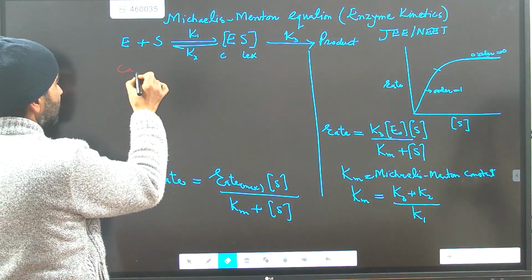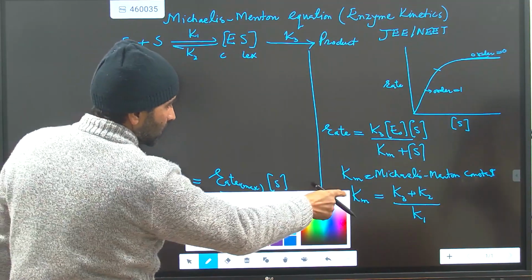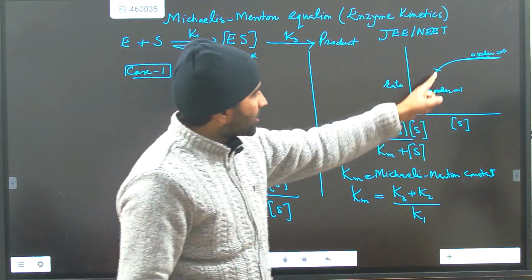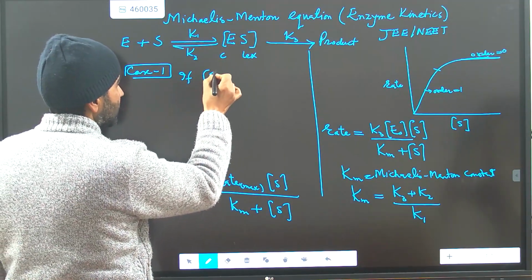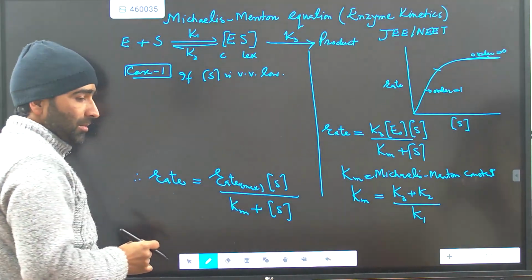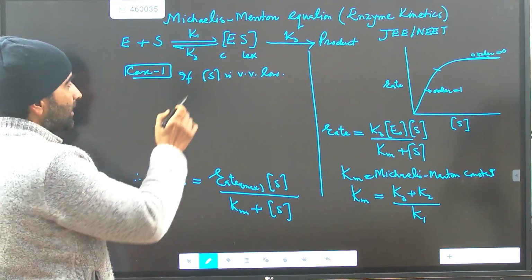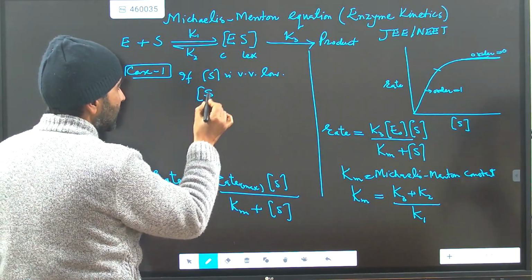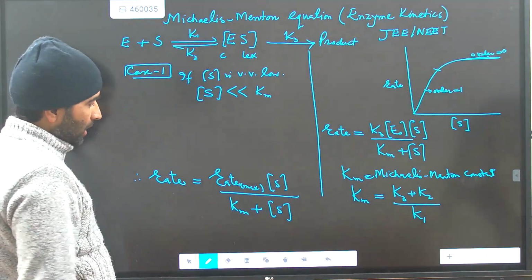See, case number 1. Take the concentration of the substrate very, very low, and we'll see what will be the order of the reaction. If substrate concentration is very, very low, substrate means the substance on which the enzyme acts, which is taking part in the reaction. If that's very, very low, that means S is lesser than Km in this equation. So you can neglect S.